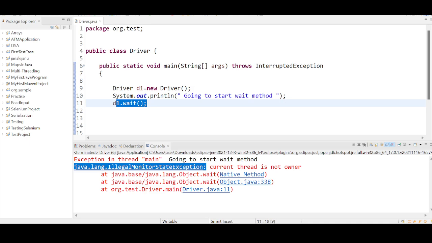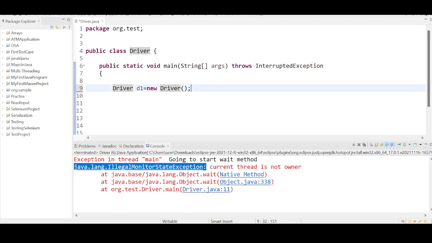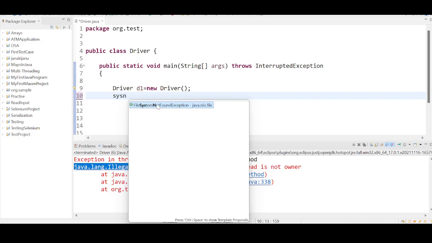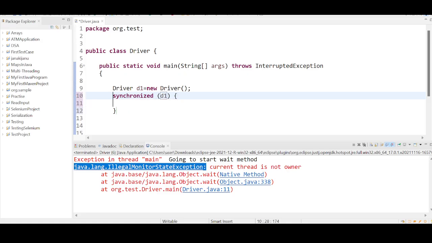Second one is, I know this wait method. This driver object is a thread object or what? No, sir, it is not a thread object, right? But you should be able to call the wait method. Let me place this wait method in the synchronized area. Let me take my own synchronized area to understand this. My synchronized area is going to hold the lock of which object?